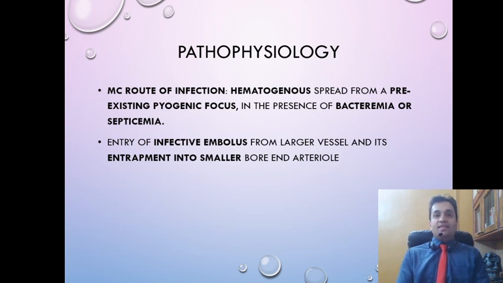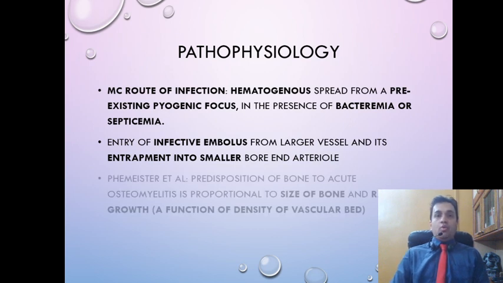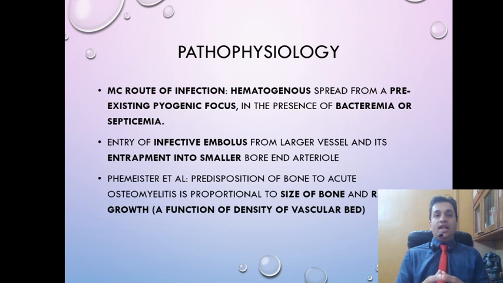And at some point, as the arterial tree bifurcates, the septic embolus will stop at the mouth of a particular branch which is smaller than it. So it is entrapment of the infective bolus into an end arteriole. Now, once the infective embolus has trapped itself into an end arteriole, two things are going to happen. Firstly, it is going to start dividing over there and the infective embolus will start increasing in size. Secondly, because the embolus is sitting on the mouth of the blood vessel, it is going to block the blood supply, and therefore the blood supply to the area which has been supplied by that small end arteriole will be cut off. We will get to this at some point.